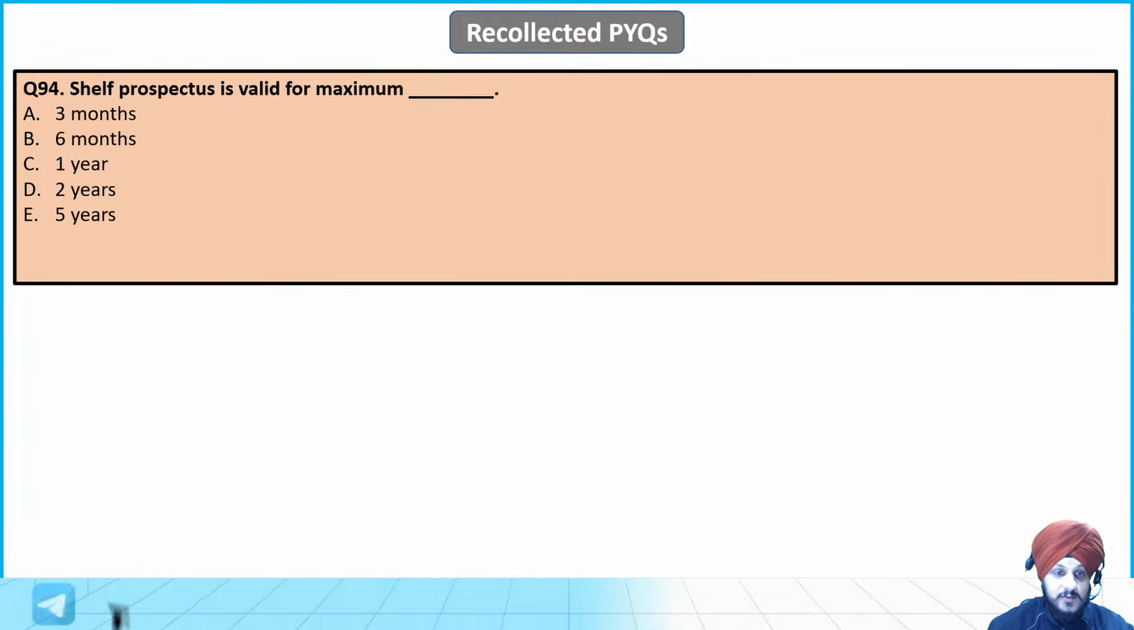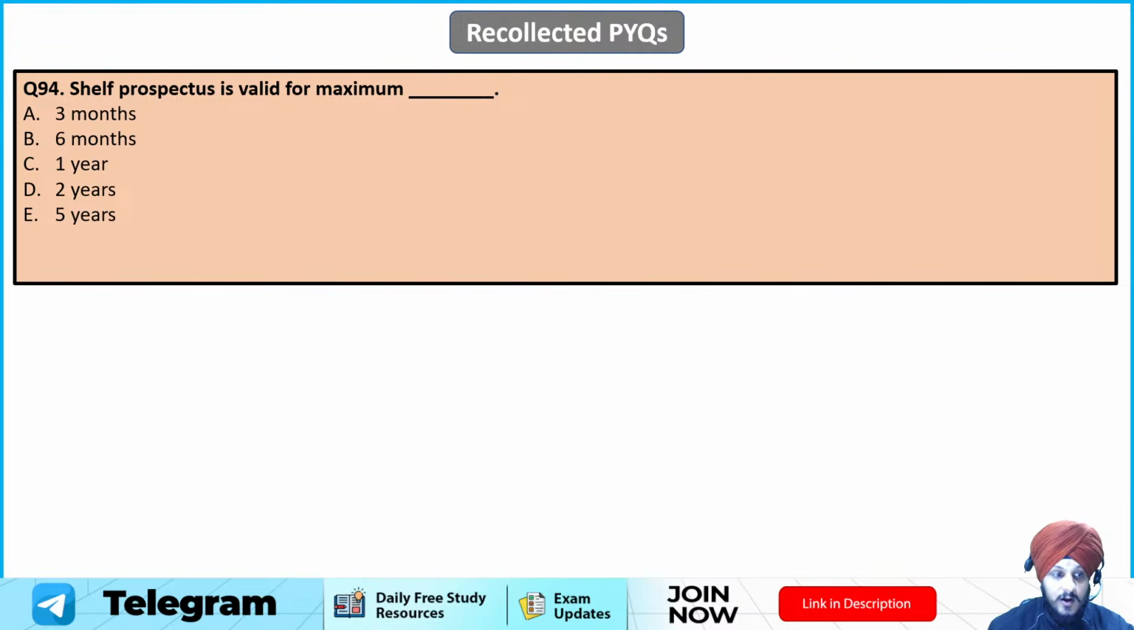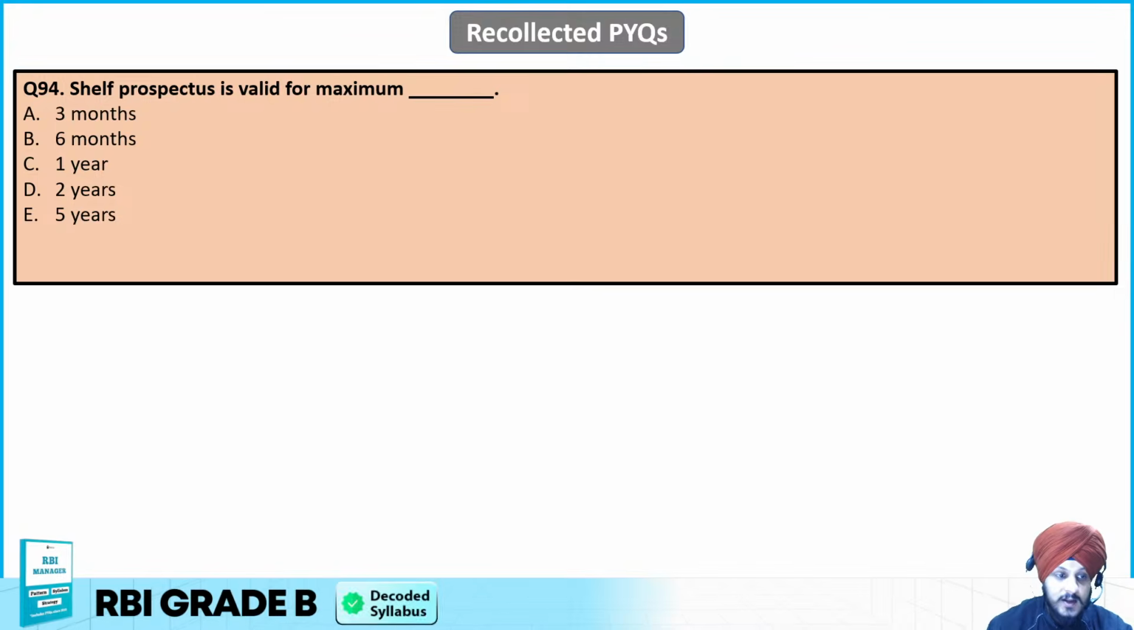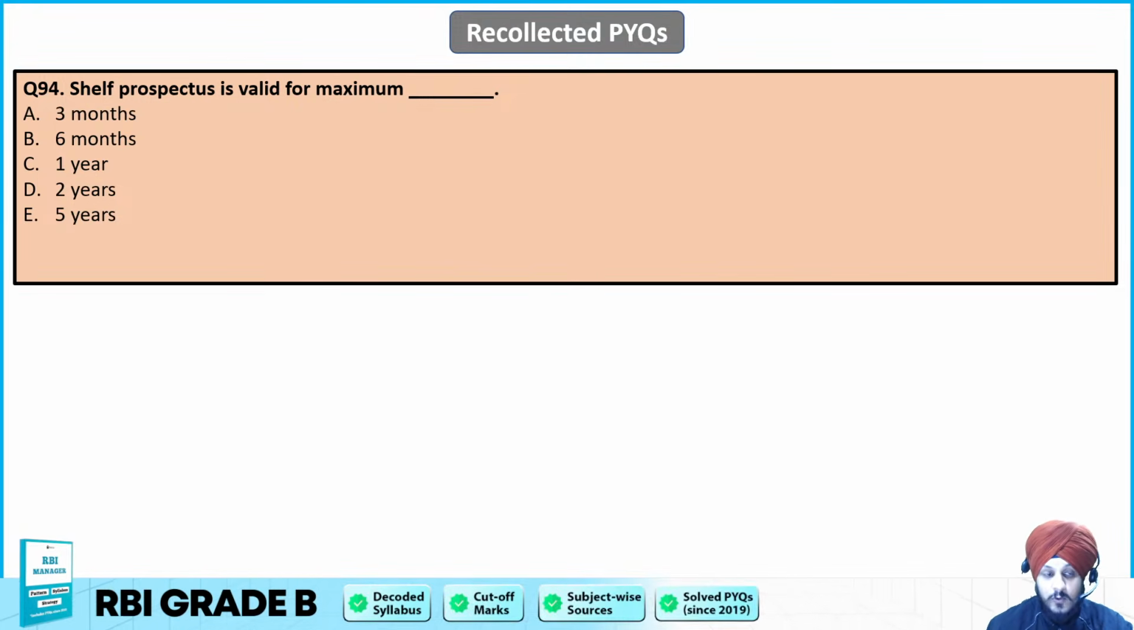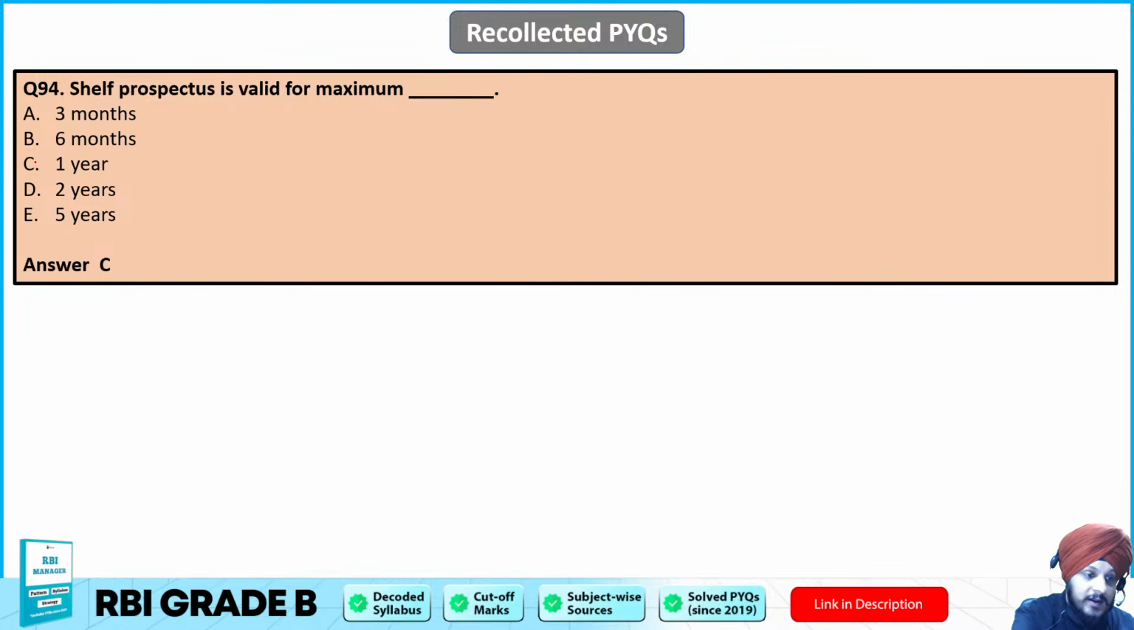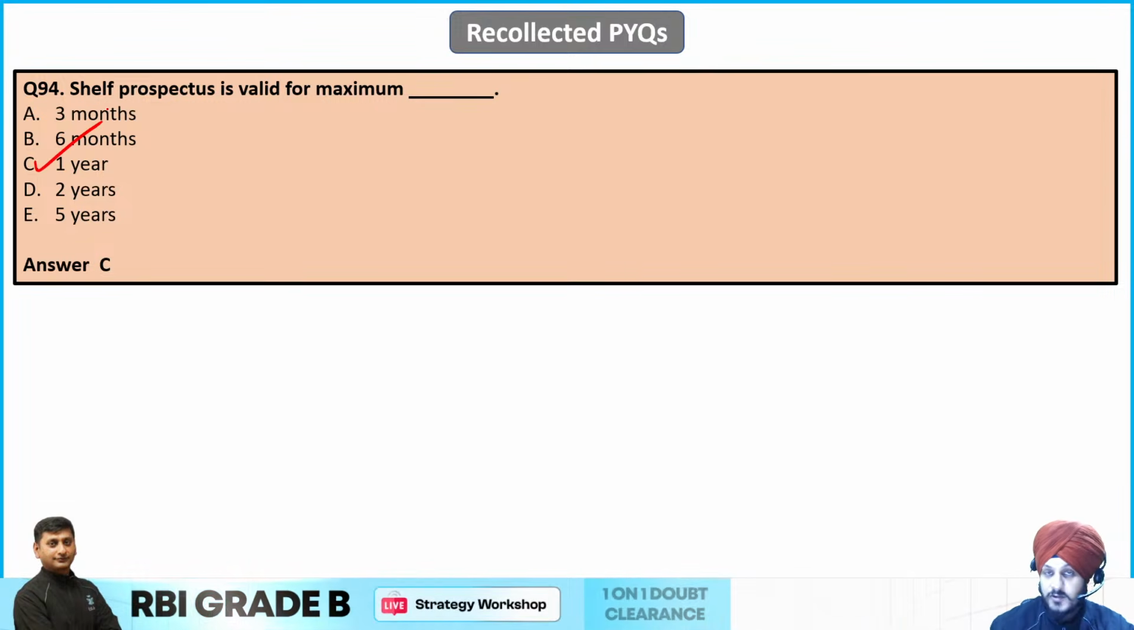Shelf prospectus is valid for maximum how many months or years? So 3 months, 6 months, 1 year, 2 years, or 5 years. We know that when we talk about shelf prospectus, it is valid maximum for 1 year only, right? Which is 12 months, and that is going to be the answer. I hope you have marked it correctly. This question was very basic.